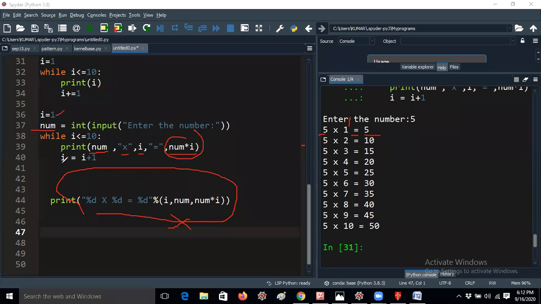Okay. But what is the purpose of i equal to i plus 1? i will be iterated for the first line. Now I have to get 5 into 2 equal to, right? So that's the reason I'm giving i equal to i plus 1, or you can give i plus equal to 1. That's not an issue at all. Then again, after i value 2, it will check whether 2 is less than or equal to 10. 2 less than or equal to 10 is true. Then again it will print 5 into 2 equal to 10. It will be displayed like this.